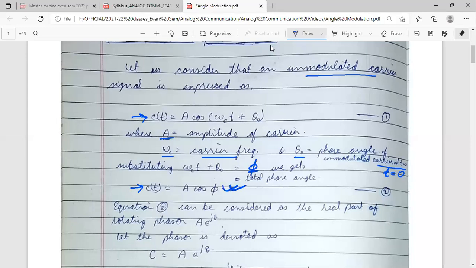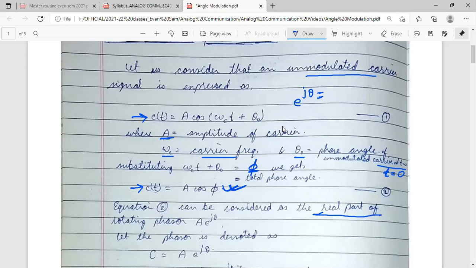In Euler's form, e to the power j theta is equal to cos theta plus j sin theta. So the cos part, the cos phi part, is the real part.